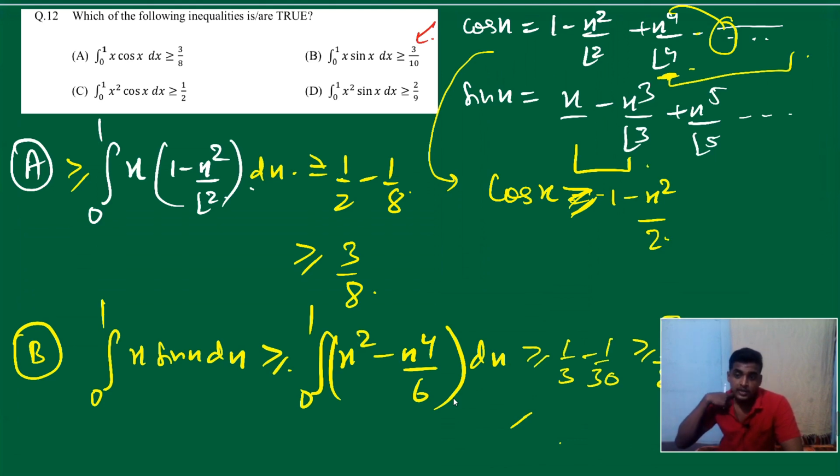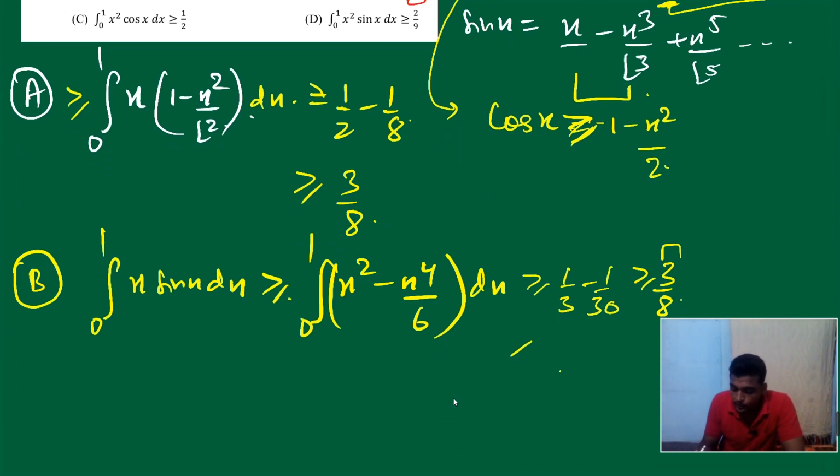Because in the denominator we have 10 and in the other we have 8. So 3 by 10 is less than 3 by 8. So if some quantity is greater than 3 by 8, it's obvious that it is greater than 3 by 10, right? So option A is correct, B is correct. Fine. Now let us jump into option D first. Why D? There is a reason.